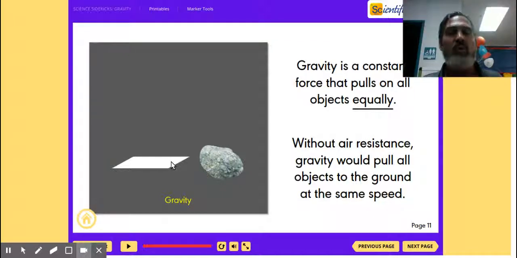So if we removed all the air, they would fall at the same speed. Scientists have done this experiment in a vacuum where they removed all the air, and that's exactly what happens. The rock and the piece of paper hit the ground at the same time. Pretty cool. We'll watch something like that on YouTube at some point.